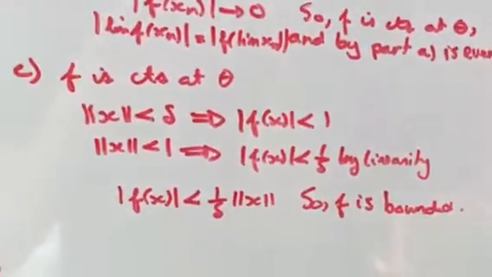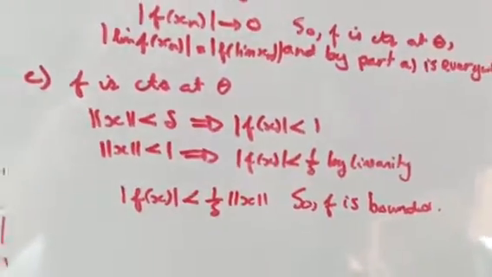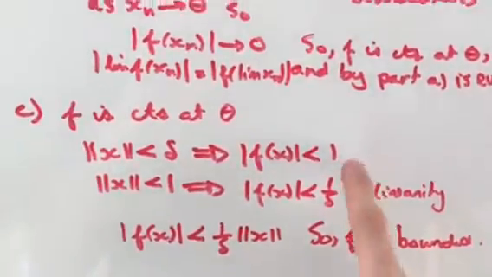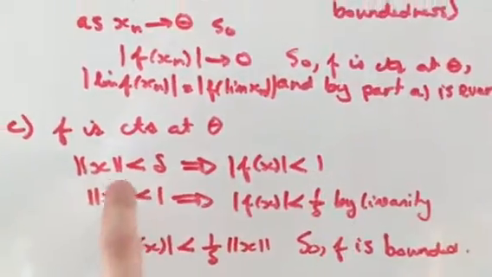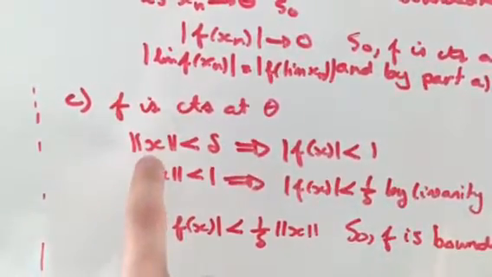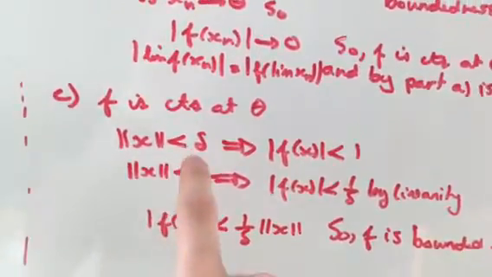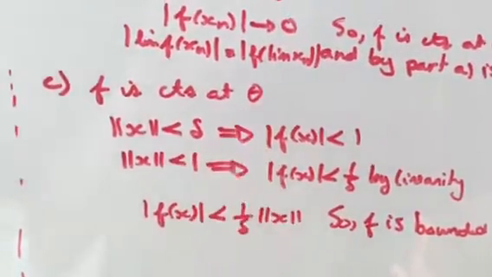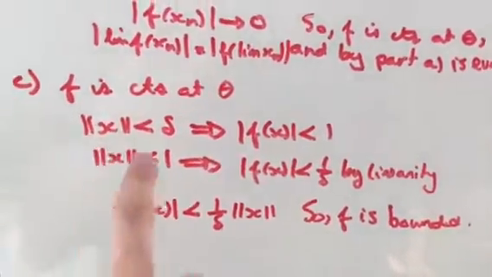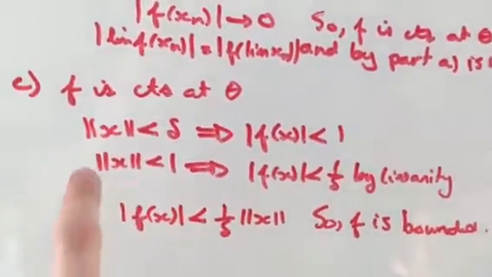The final part of this proof is to assume that we have a continuous function and to show that it is bounded. So by definition of continuity, if I choose some epsilon, which is equal to 1, I can find some value of delta such that any x that lies within delta of the 0 vector implies that this holds. And now because I have this linear functional, I can also scale this up.